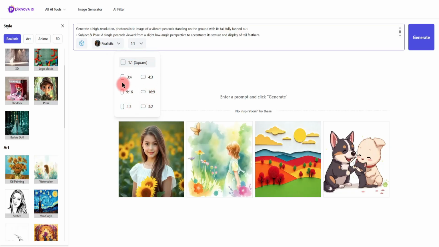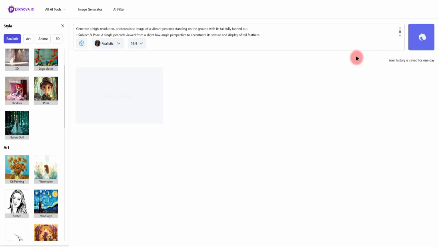After inputting your creative command, effortlessly adjust the aspect ratio from this selection here, you'll discover a plethora of options to fit your precise needs. Now, to bring your vision to life, simply press the Generate button. And there you have it. The image is rendered, astonishingly fast.